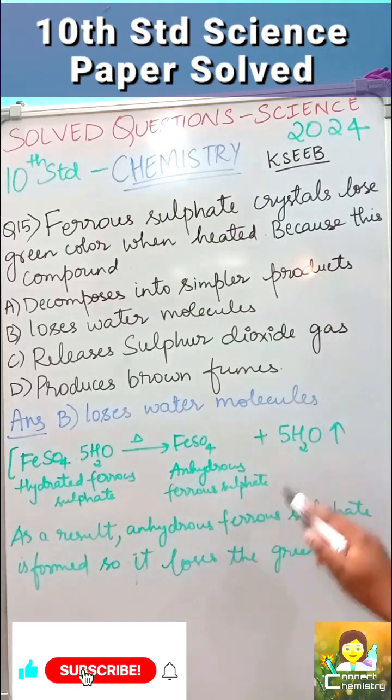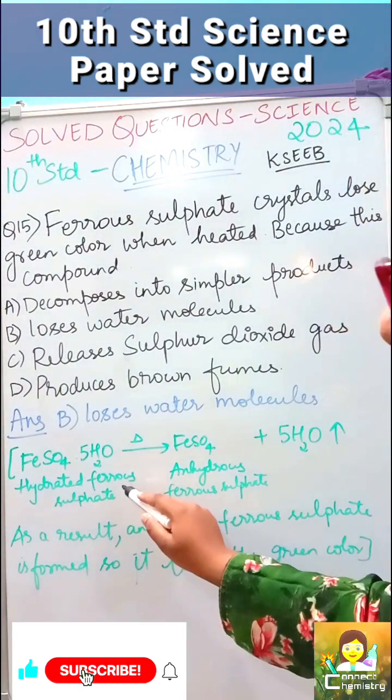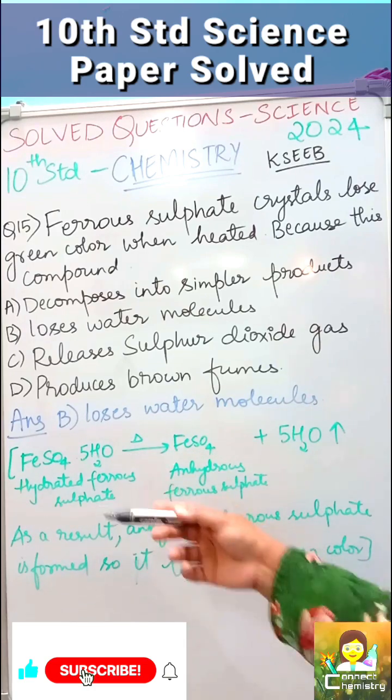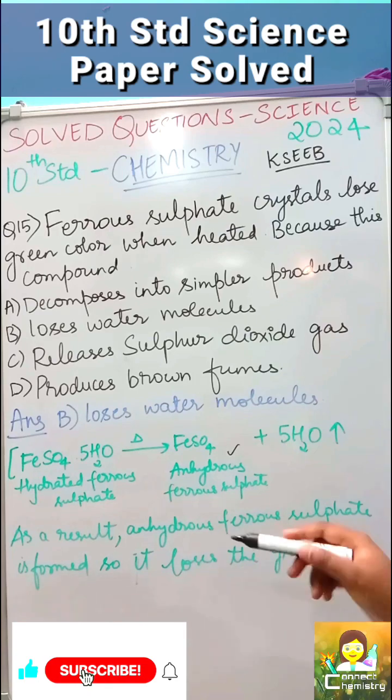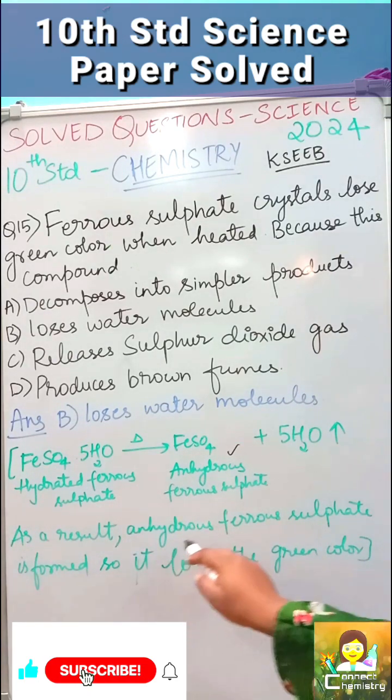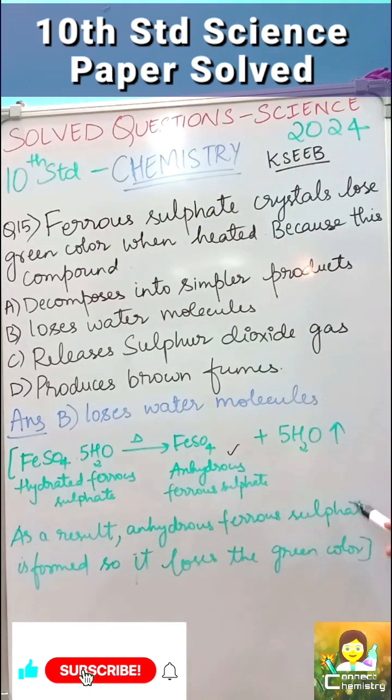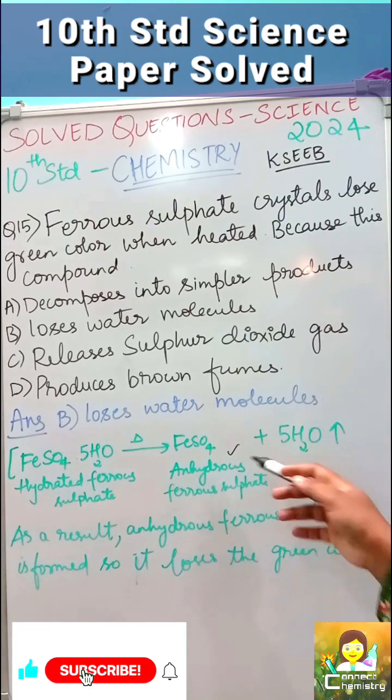So this will be the reaction. When we take hydrated ferrous sulfate and heat it very strongly, we get anhydrous sulfate plus release of water into the air. So the reason is that anhydrous ferrous sulfate is formed, so it loses the green color.